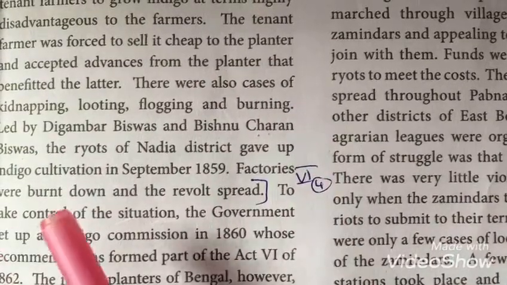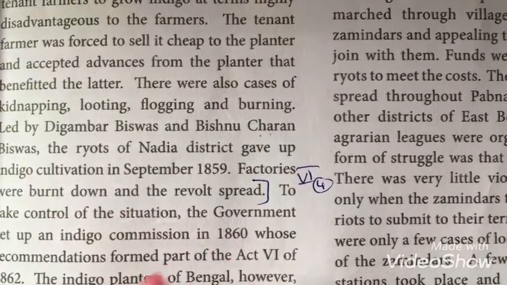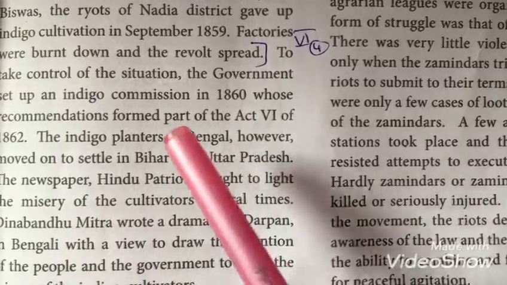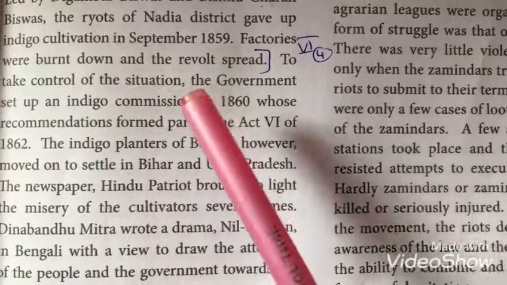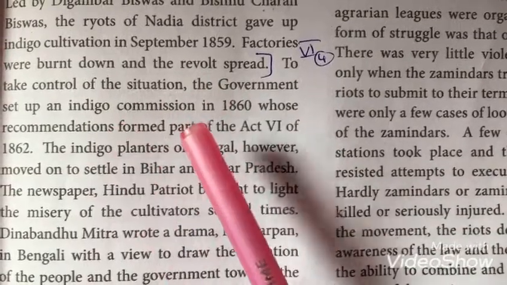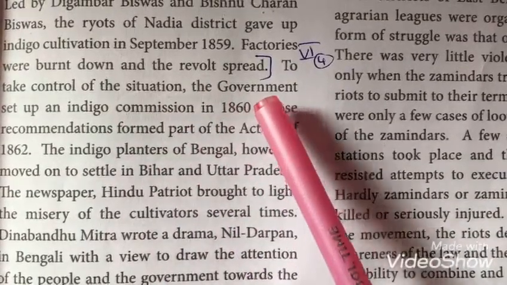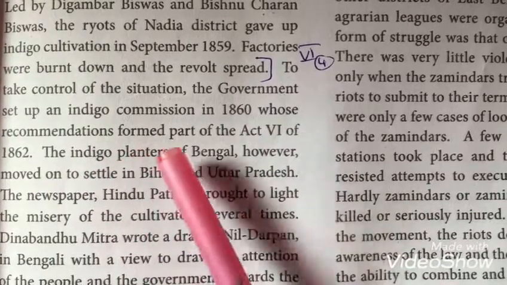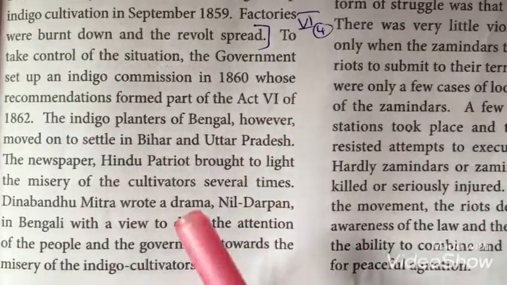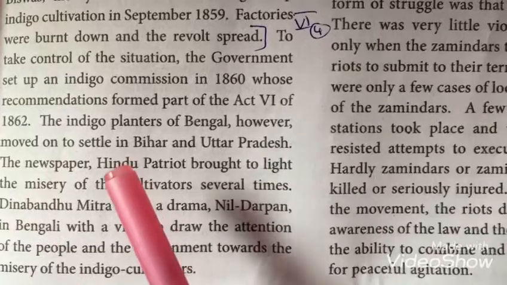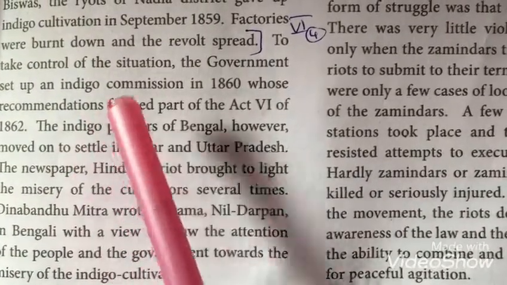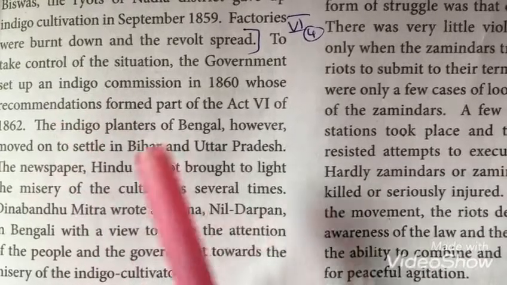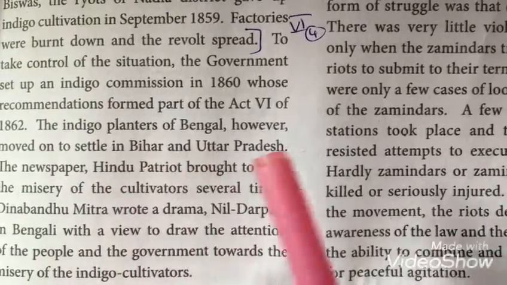So the factories were burnt and the revolt spread. After that, the government should take action to control the situation, no? So they set up an Indigo Commission in the year 1860, whose recommendation formed part of the Act 6 of 1862. After that, the indigo planters, that is the farmers who belong to Bengal, moved to the place of Bihar and Uttar Pradesh.